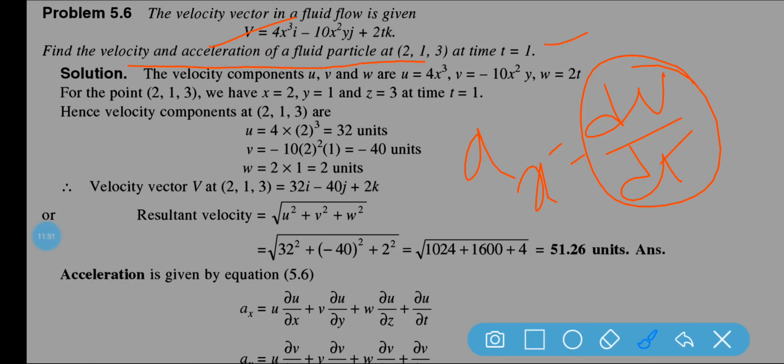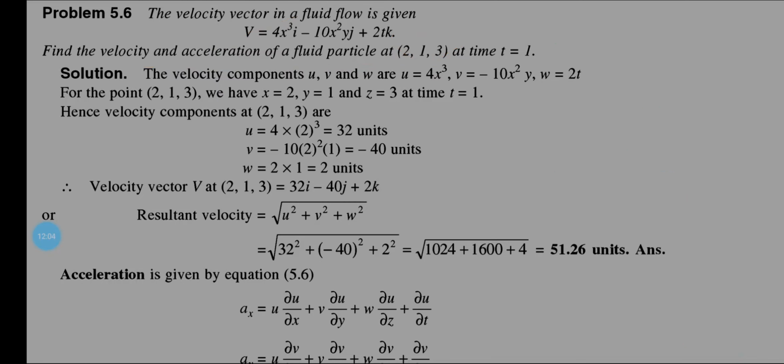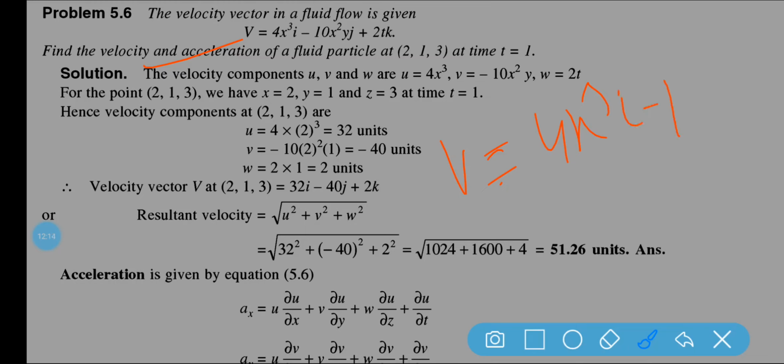So time t is given and the coordinates are also given, that means the values of x, y, z are given. Now you have to calculate the velocity and acceleration. It is a very easy problem. You can see the velocity components: v is equal to 4x cube i minus 10x square y j plus 2t k.